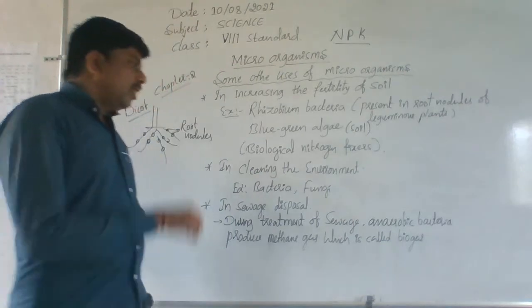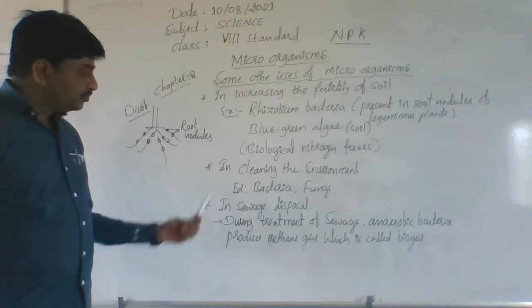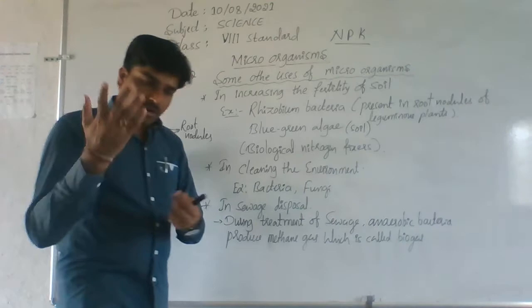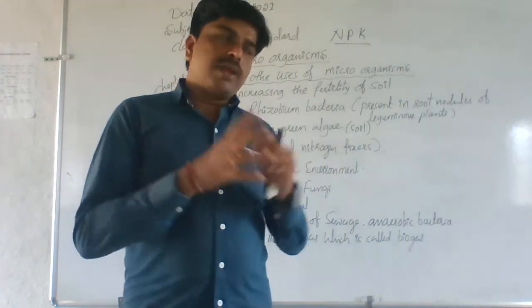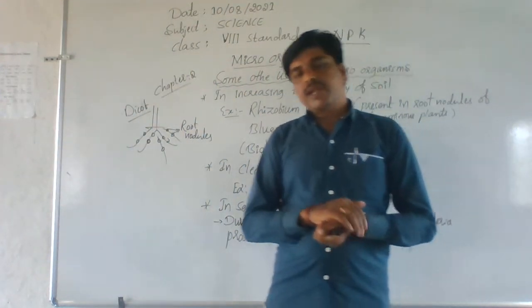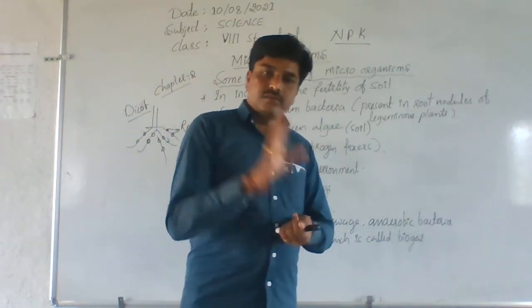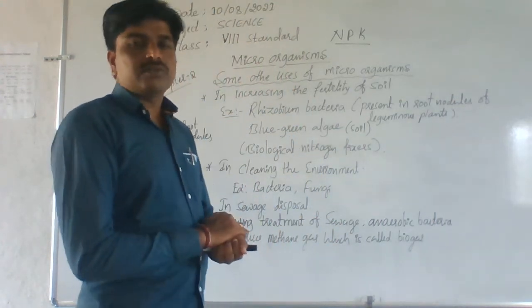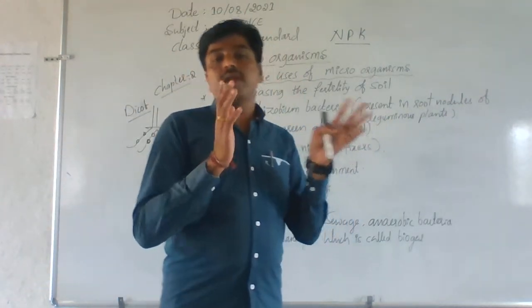Hence, both bacteria are commonly called biological nitrogen fixers. Understand? Okay. Next comes another use of these microorganisms. Where is it used, sir? In cleaning the environment. How, sir? How does it happen? In cleaning of the environment, some microbes help. They play a very important role in the cleaning of this environment. Are you wondering about that? Yes, it is very interesting. Some microorganisms help in the cleaning of our environment.